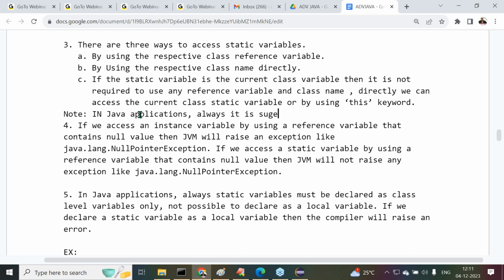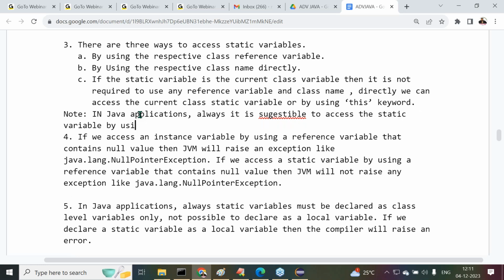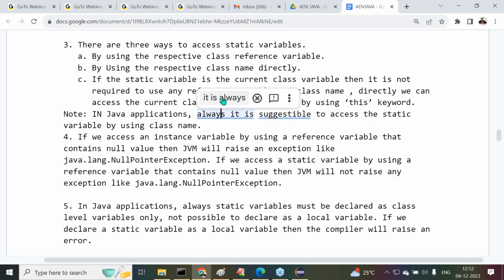it is always recommended to access the static variables by using the class name, not by using the reference variable. See, there are two ways, reference variable and class name. What is suggestible? The class name is suggestible when compared with the reference variable. It's okay. Now let's understand this point here.